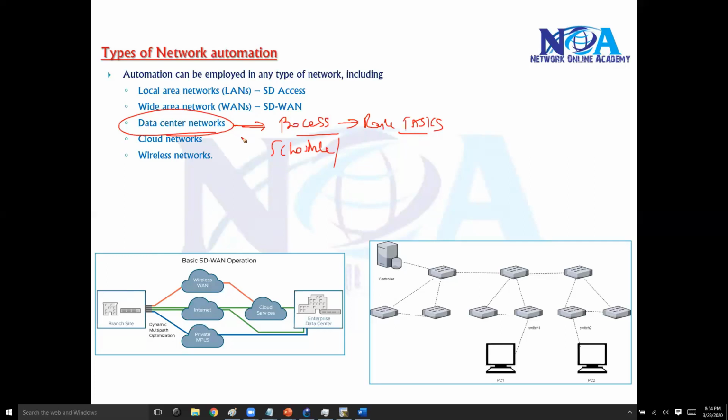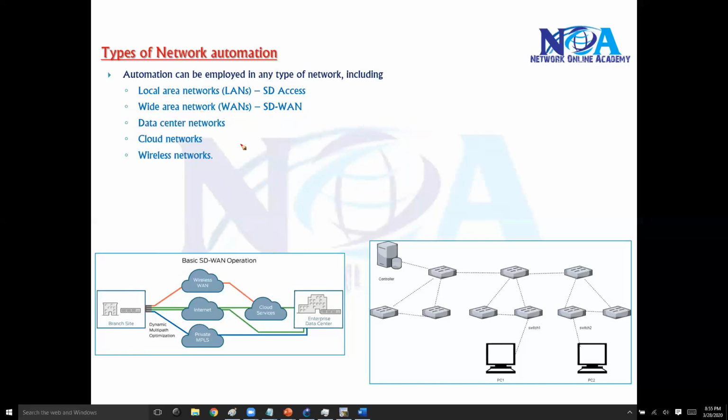All your data center networks can be managed and executed without human administration. With the help of this automation, you increase the efficiency, and at the same time you reduce the time it generally takes to do any specific task.